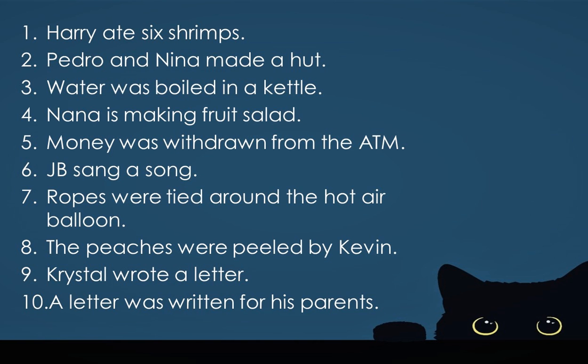Let us check your answers. Number 1. Harry ate 6 shrimps. In this sentence, Harry is the subject and he was the one who ate the shrimps. The subject is the doer of the sentence. Therefore, this is an active voice.